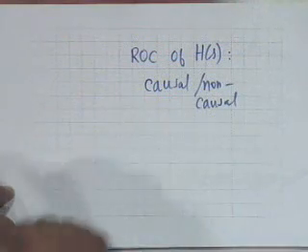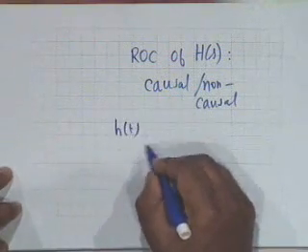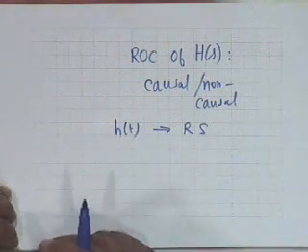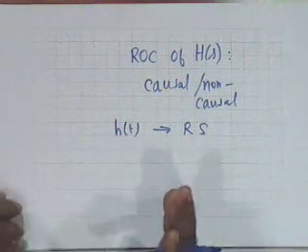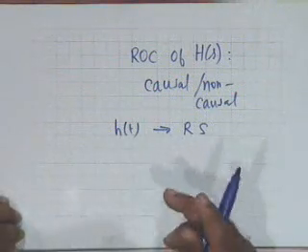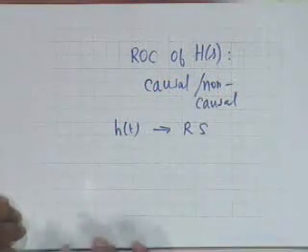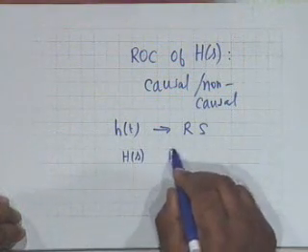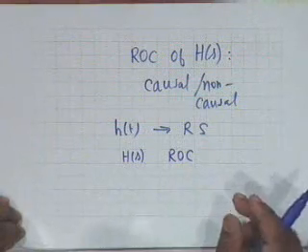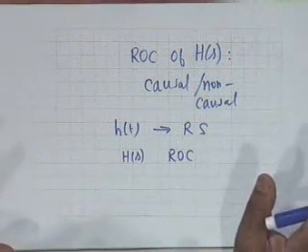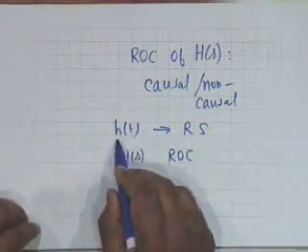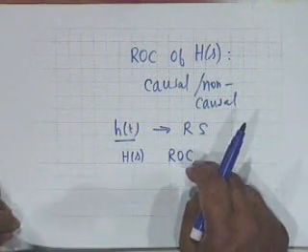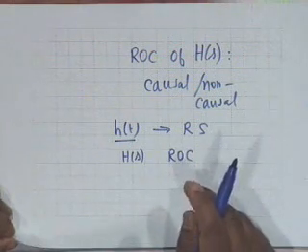Well, suppose our h of t is right sided, that is h of t is 0 for t less than some value capital T. Then you know the ROC of H of s shall be a right half plane. Is that correct? So, if h of t is right sided, the ROC is a right half plane.